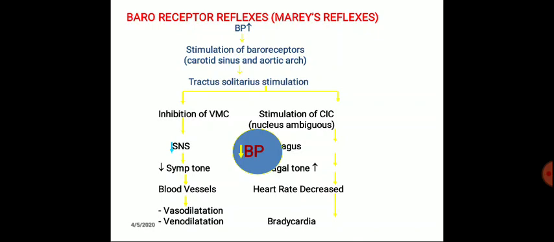When the tractus solitarius is stimulated, the impulses also go to the cardiac vagal centers, whose nucleus is located in the nucleus ambiguus. The cardiac inhibitory center, as the name suggests, is parasympathetic and inhibitory in nature. So the heart rate decreases, leading to bradycardia. So an increase in blood pressure with a decrease in heart rate is known as Marey's reflex.